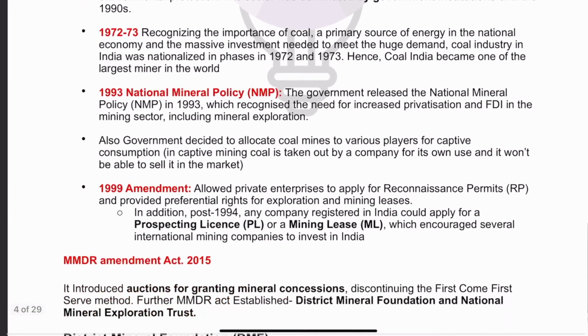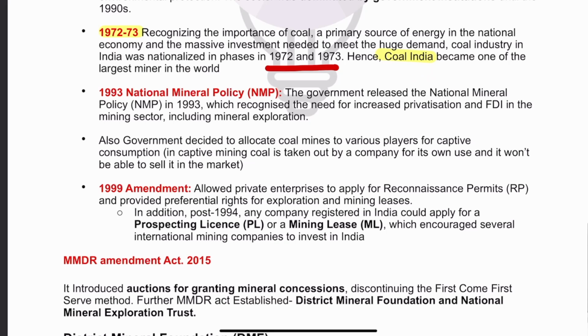Now, the next change with respect to the mining landscape in India was in 1972-73, and if you have watched the Gangs of Wasseypur movie, you might already know. Coal got nationalized in 1972 and 73, and Coal India became the only miner of coal in India, and actually became the world's largest coal miner.